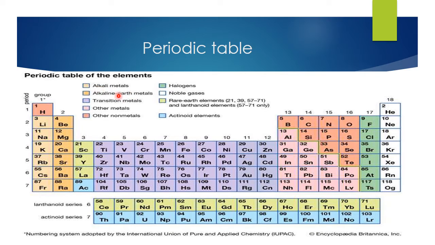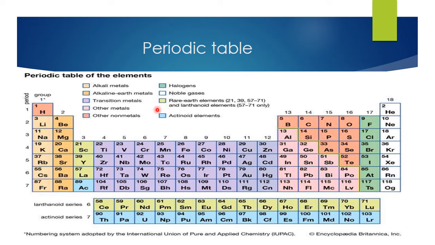That is, the alkali elements, alkaline earth elements, transition elements, transition metals, other metals and other non-metals. Next, halogens, noble gases, rare earth elements, lanthanide elements, and actinide elements. These are the different kinds of elements.